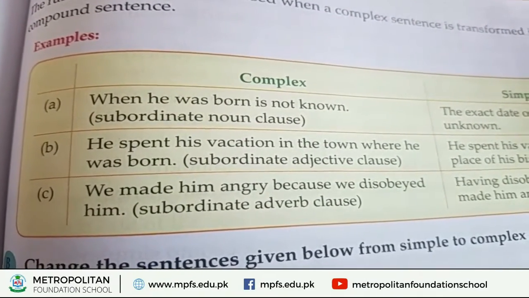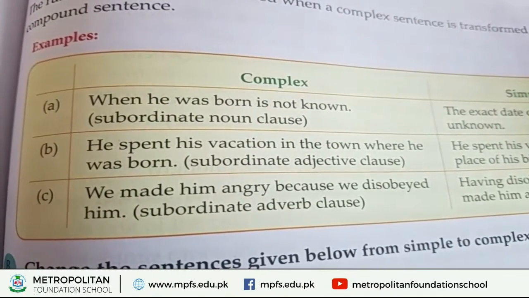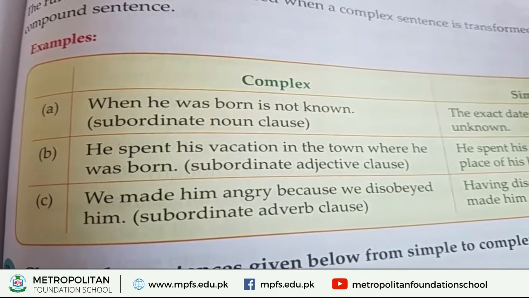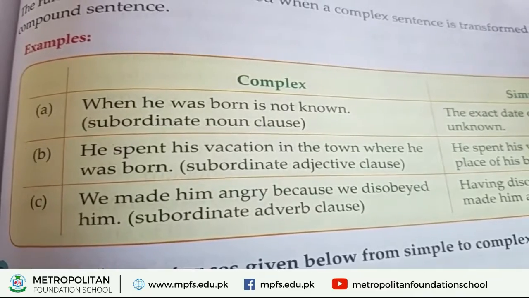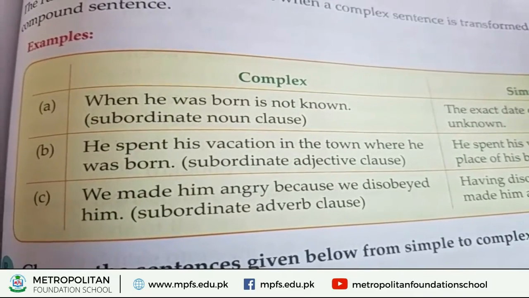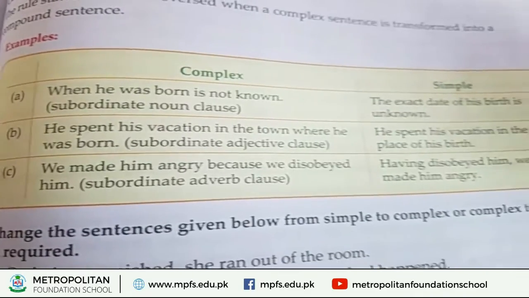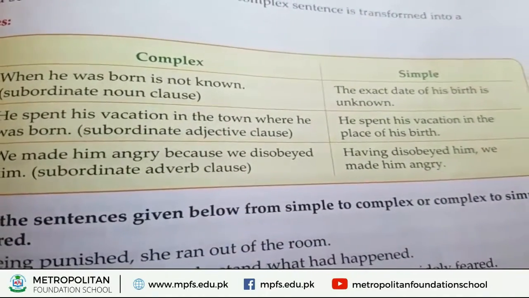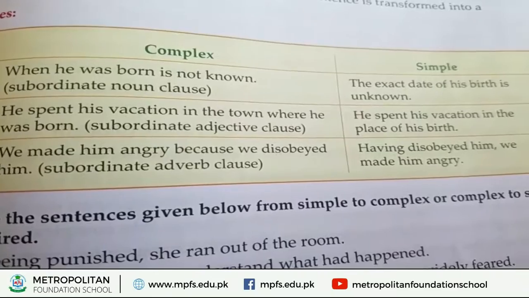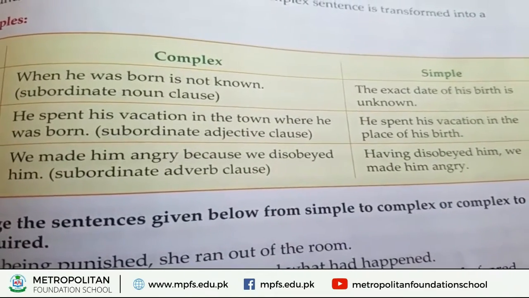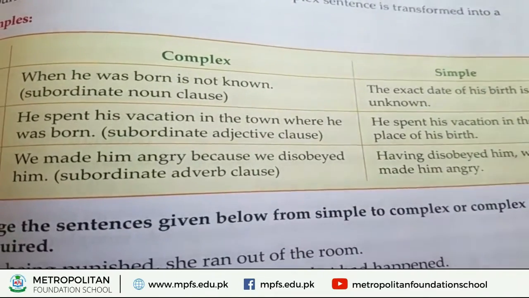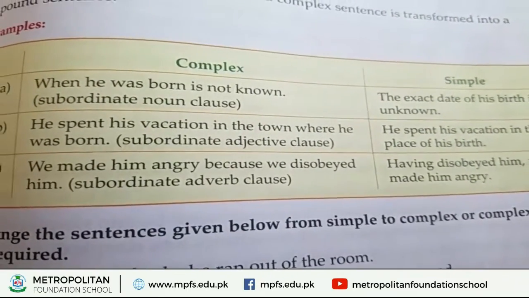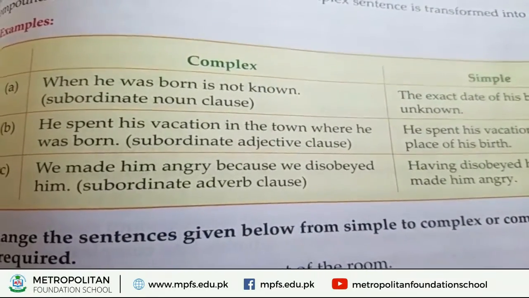When he was born is not known. It is the complex sentence, and in this sentence we are talking about the subordinate clause. Now look at the simple sentence: The exact date of his birth is unknown. It is the simple sentence. In the complex sentence we extended our words.